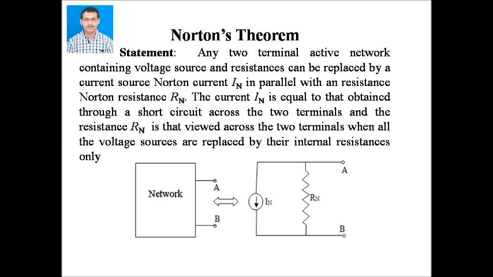Norton's theorem states that the entire network connected to terminals A and B can be replaced by a single current IN in parallel with a single resistance RN. The value of IN is equal to the short circuit current through AB terminals, and the value of RN is the resistance looking back from open terminals A and B.